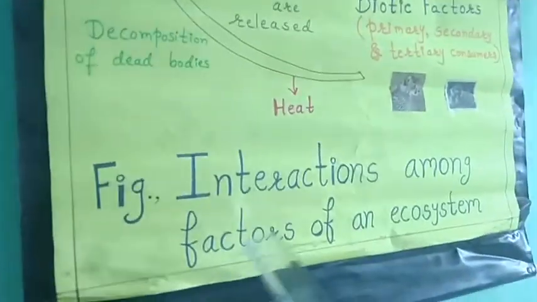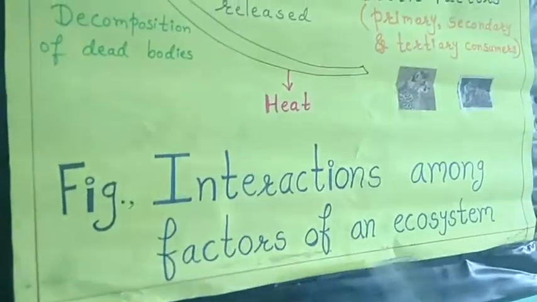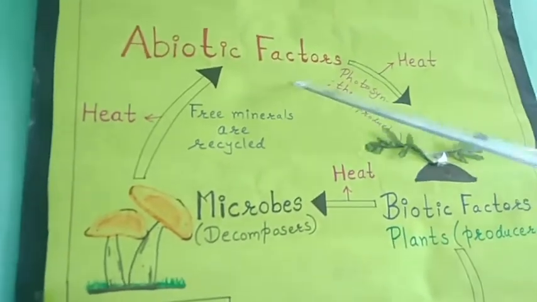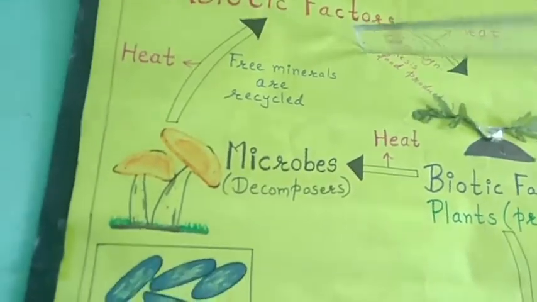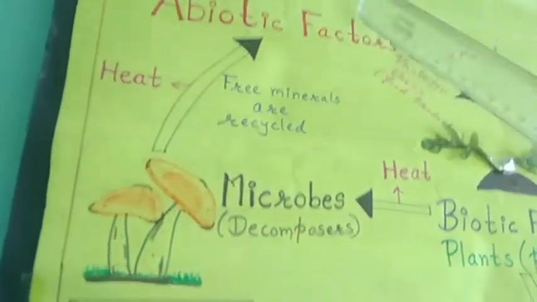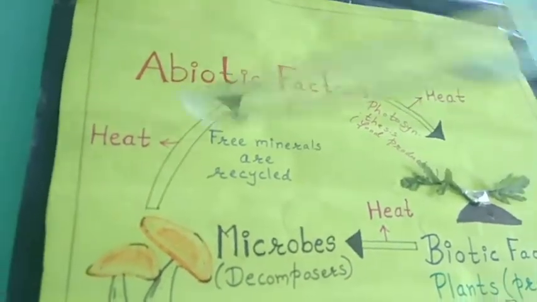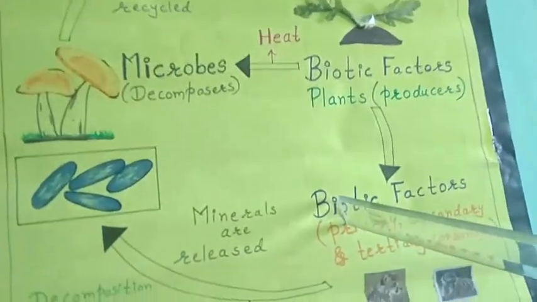Means this was all about the interaction among factors of an ecosystem. These factors are abiotic factors and biotic factors. Abiotic factors, examples were air, water, light, sunlight, temperature, etc. On these abiotic factors, the biotic factors are dependent, right?